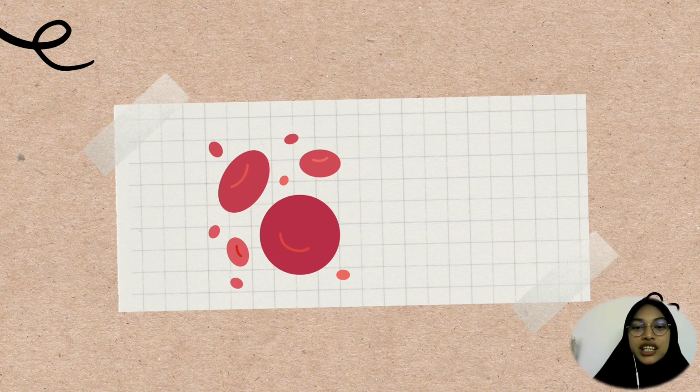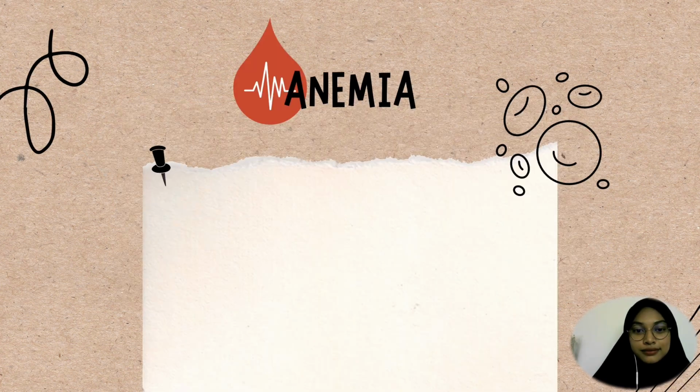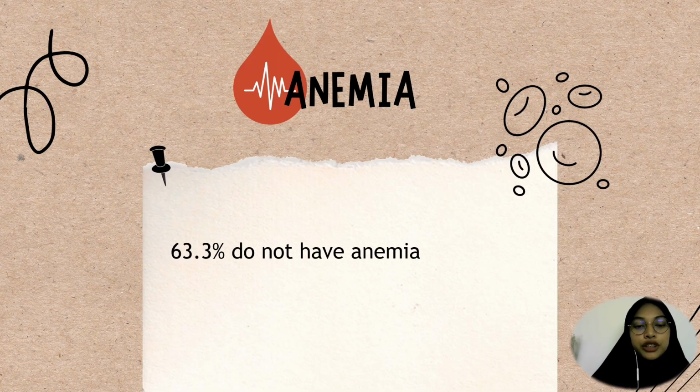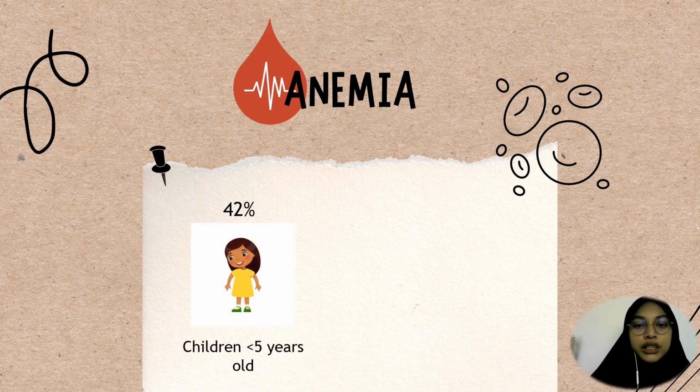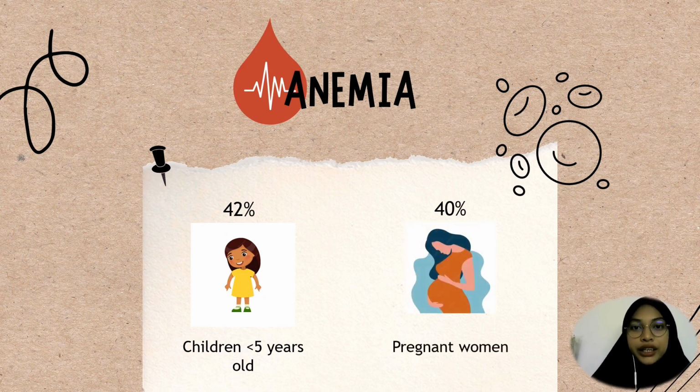I will continue to the next part, which is discussion. From the result of the form, 63.3% of the respondents do not have anemia, while 36.7% of them have anemia. According to the study, 42% of anemia cases are children who are less than 5 years old, and 40% of anemia cases are pregnant women.